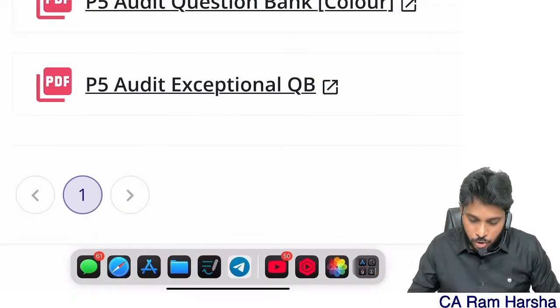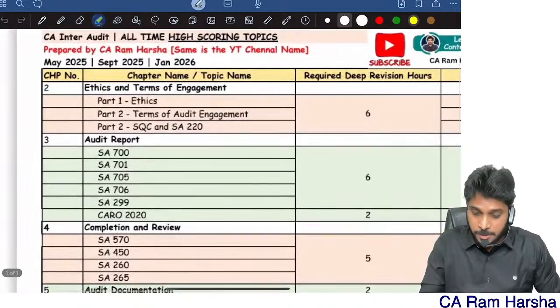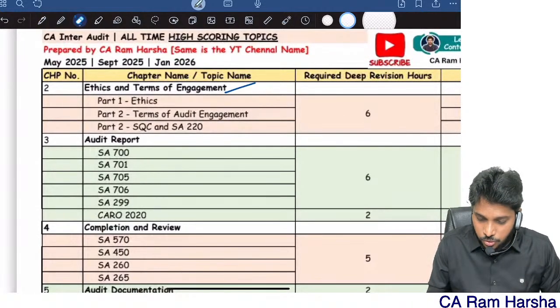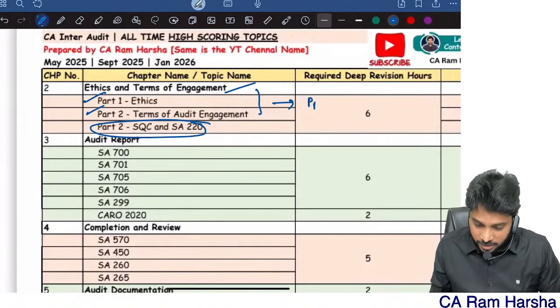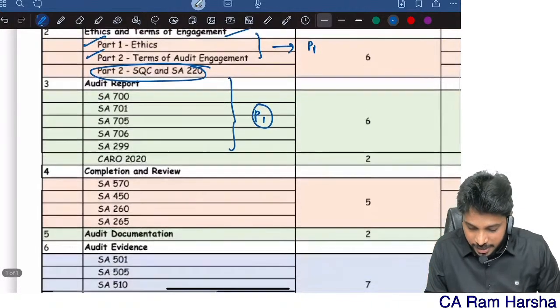Now again, let me go back to the exceptional topics. I mean high scoring topics. Audit, ethics and terms of engagement. In this, except quality control, part 1 and part 2, those are already covered in my part 1 audit marathon. Then audit report is covered in my part 1 audit marathon.